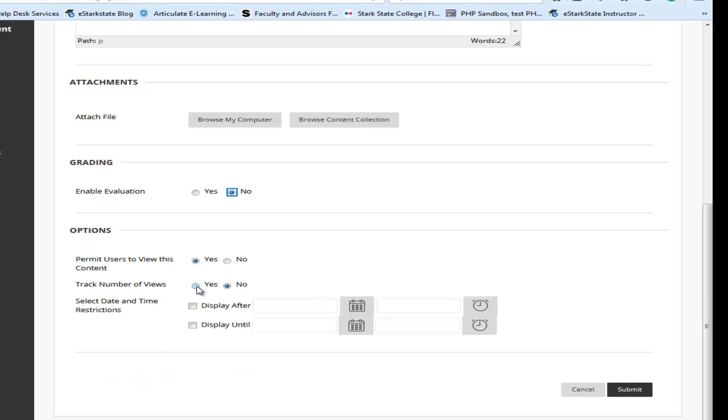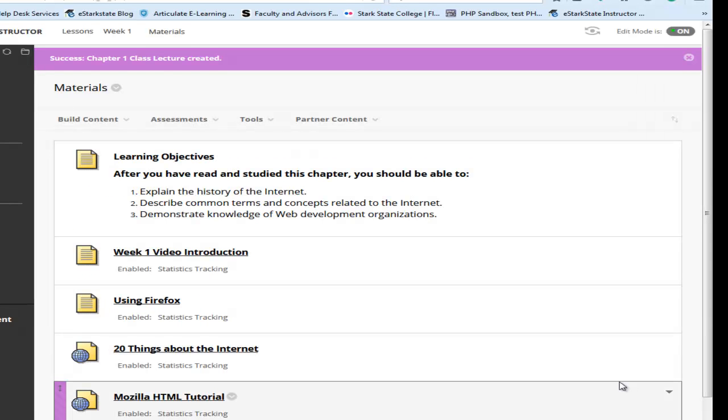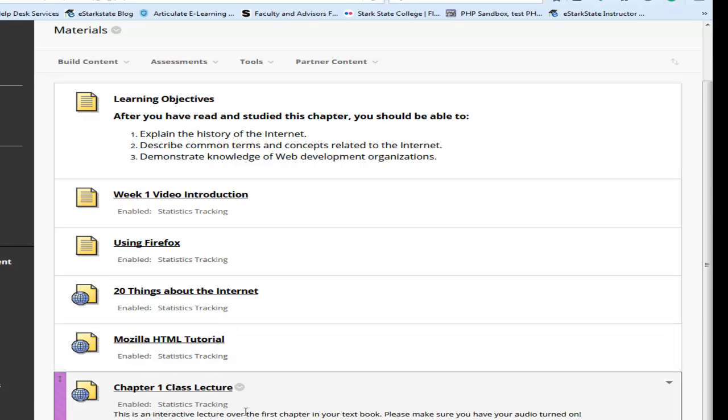You can track the number of views if you'd like. You can set your date restrictions. Because I have my folder set to open on a specific day, I'm not going to worry about any of that. I'm going to click on Submit. So now you might be thinking we created a link, but we haven't put anything in it, and you're absolutely right. We go down, we click on the link we've created.